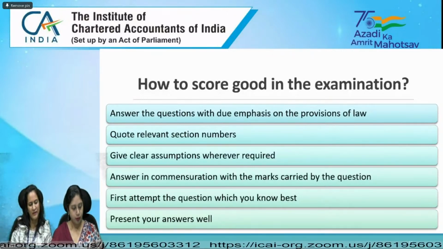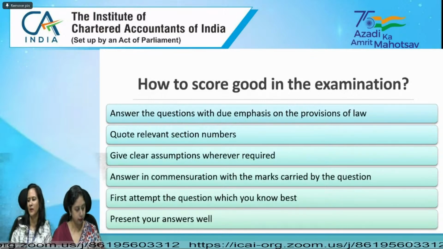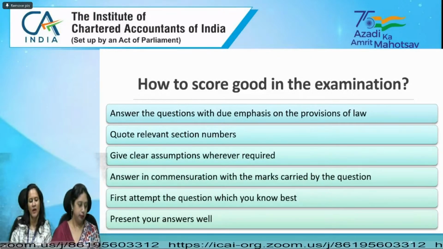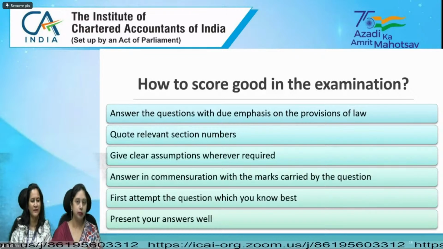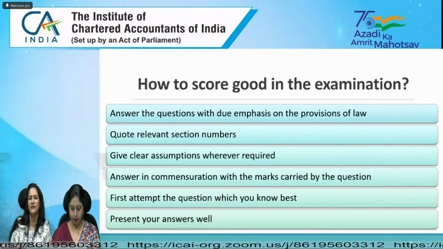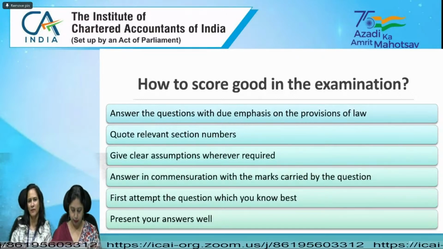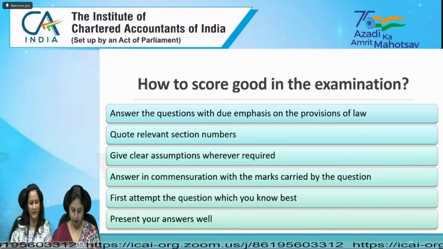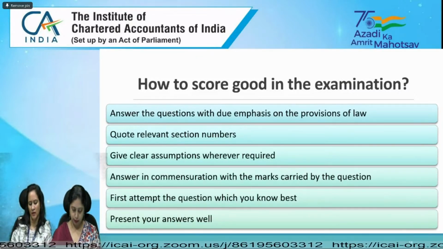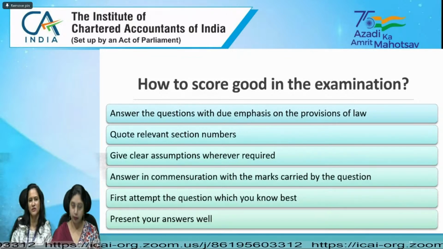Then, being a taxation paper, there is scope for multiple exemptions in the paper, and you have to give the clear exemptions wherever it is required. I'm giving you examples so that you can better correlate yourself to the examination scenario.